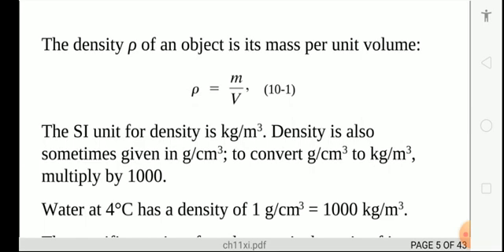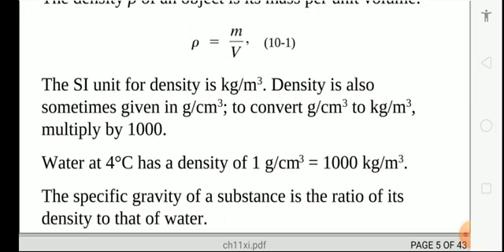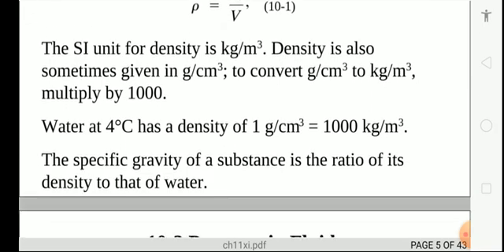Now, the density of an object is its mass per unit volume. This is a small revision of what you have learned in lower classes. Its unit is kg per meter cube. Density is also sometimes given as gram per centimeter cube, or it can be converted as per your convenience in CGS and MKS units.